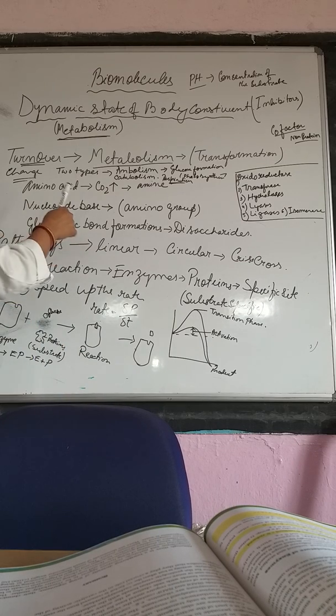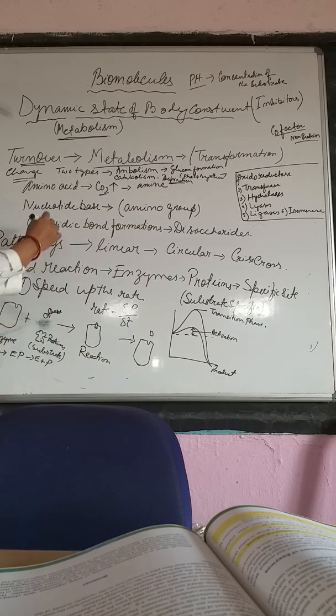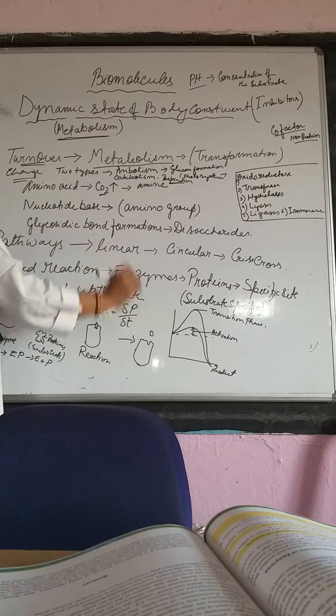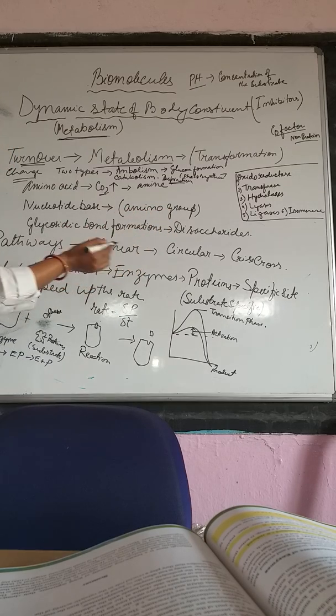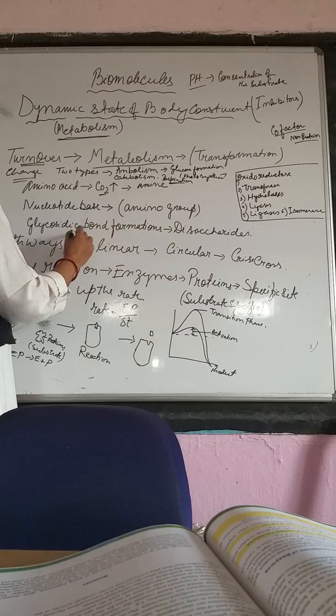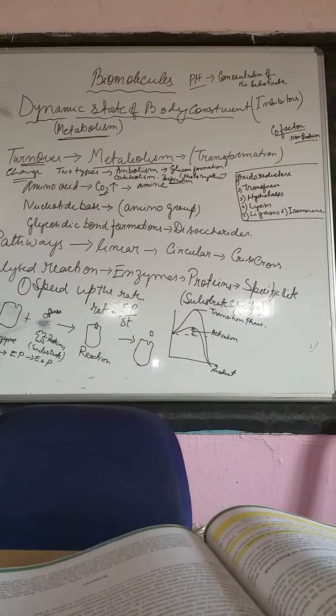Now these were the two types of metabolism, but generally the changes we come across in the body are, for example, an amino acid molecule losing carbon dioxide to give an amine. From a nucleotide base, if an amino group is removed, we get a different product. Then there is the formation of a glycosidic bond with the loss of a water molecule in the case of disaccharides. These are all the general metabolic changes that happen in the body. That means biomolecules metabolize into different forms.